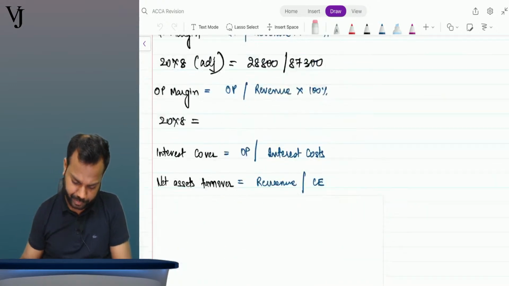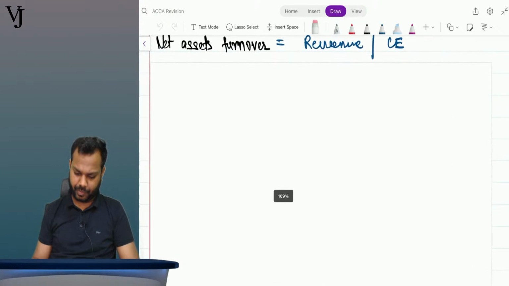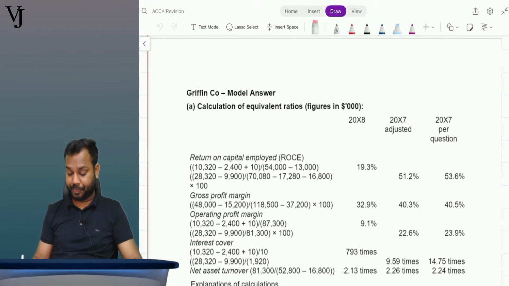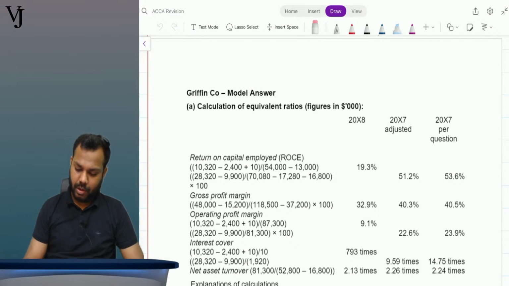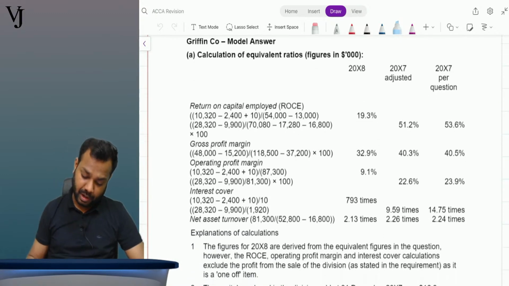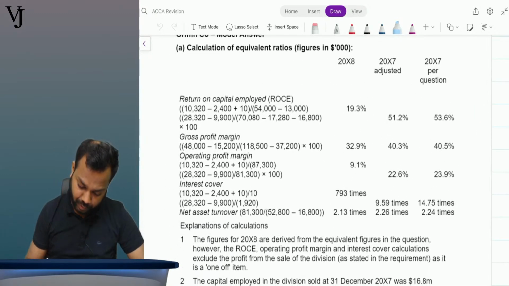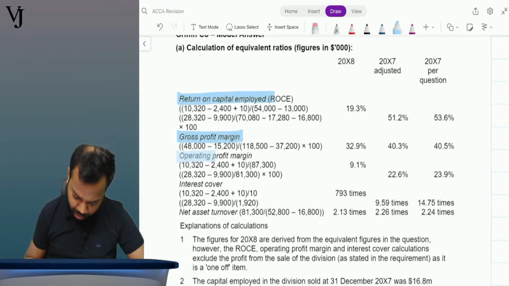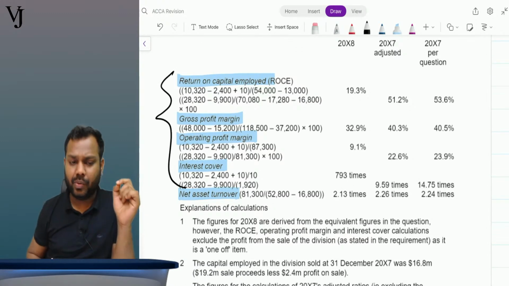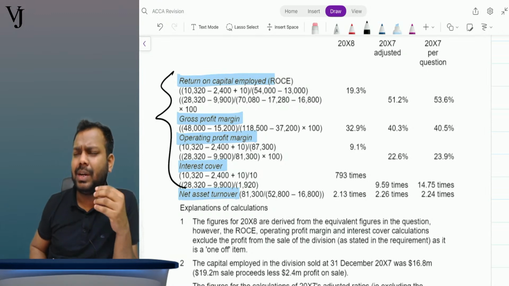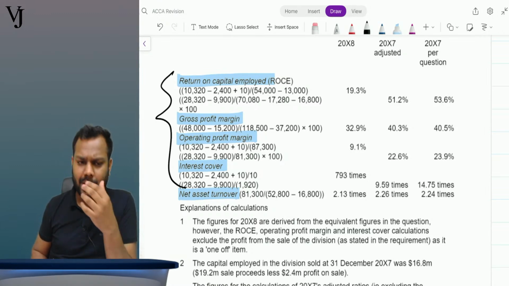Let us discuss the solution. Further it says 10320. See, this is how they calculate return on capital employed, gross profit margin, operating profit margin, interest cover, net assets turnover. I believe this calculation per se you can do. But I will tell you the certain challenges that you will face in this calculation.